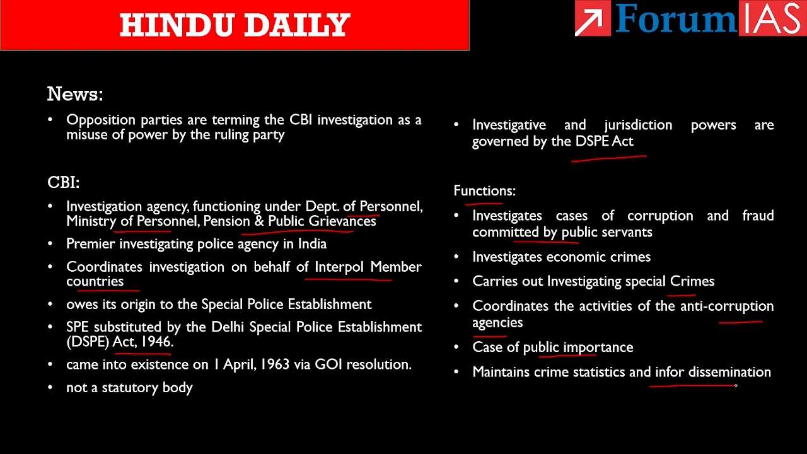So this is a very short topic. Here, from the prelims angle, we saw about CBI and also about the nature of it and functions which are performed by the Central Bureau of Investigation. So with this, let us close this topic and move to the previous year prelims question discussion.